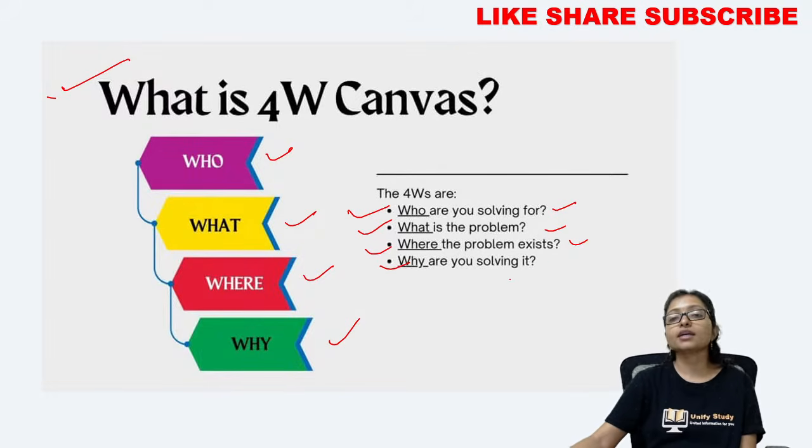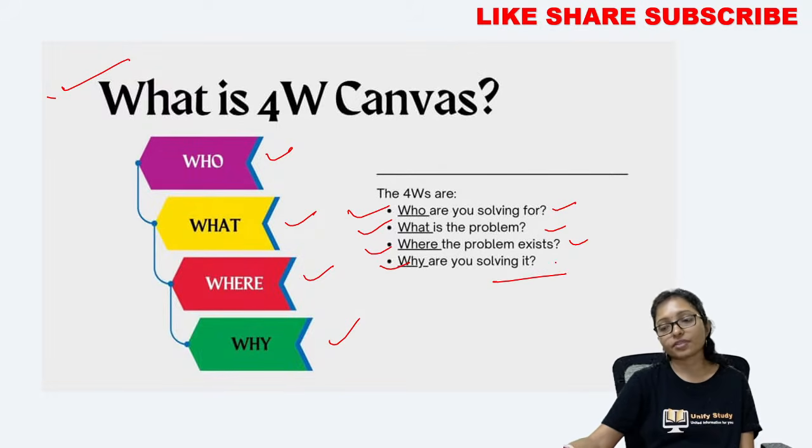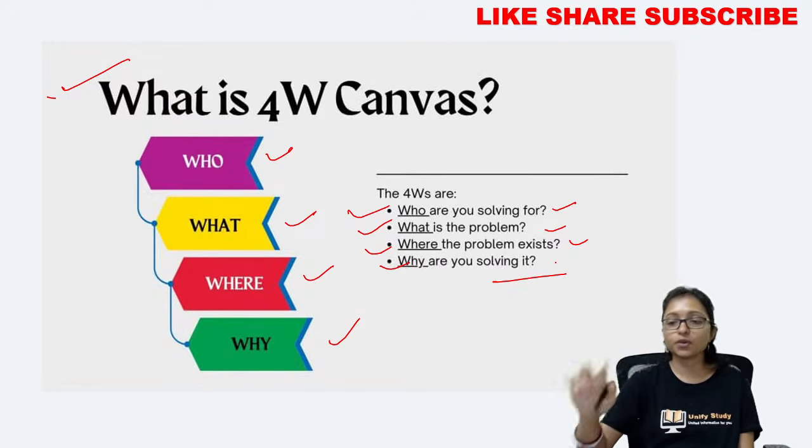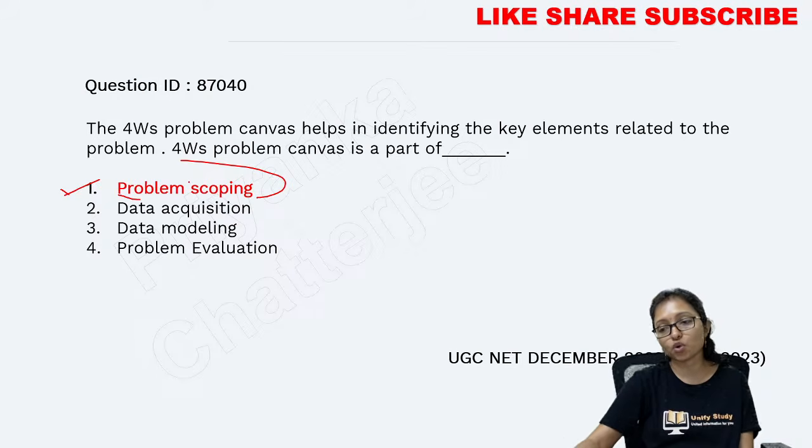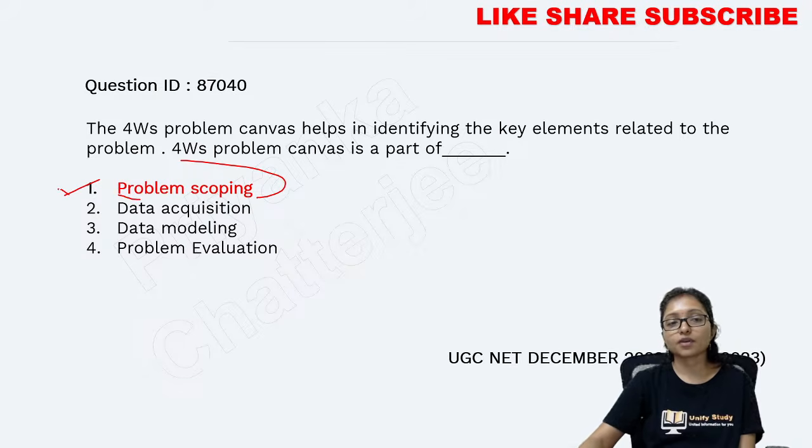And why are you solving it? That is the 4W. So why are we doing it? Because of problem scoping. It is working on the problem scope. What is the scope of the problem? That's why the answer here will be problem scoping. Okay, got it? Very easy, right? Always 4W.